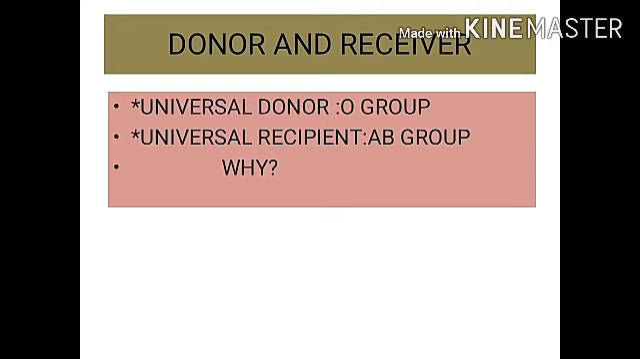And the universal recipient AB can receive blood from all the groups such as A group, B group, AB group and O group. It won't donate blood to anybody. So it is said to be the universal recipient because it has the antigens A and B, and antibodies A and B are absent.